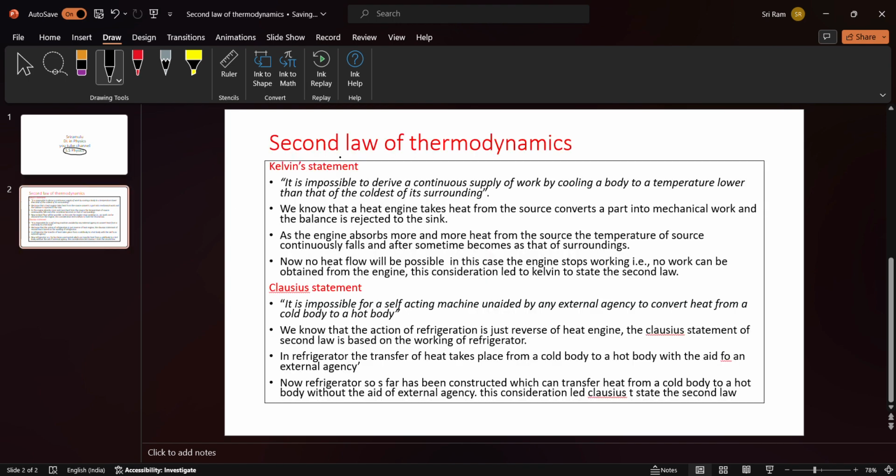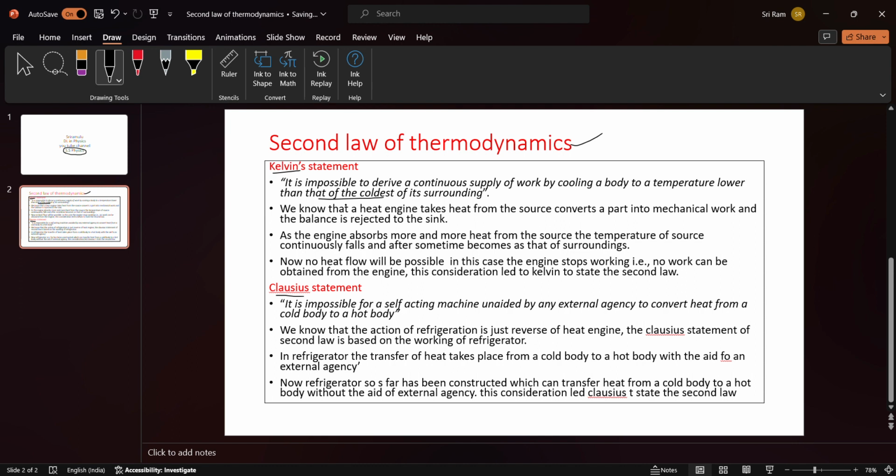Let me start the topic. Second law of thermodynamics. For the second law, there are two statements. One statement is explained by Kelvin and the next statement is explained by Clausius. First, what is the Kelvin statement? It is impossible to derive a continuous supply of work by cooling a body to a temperature lower than that of the coldest of its surroundings. It is the first statement, and its explanation is also there below.